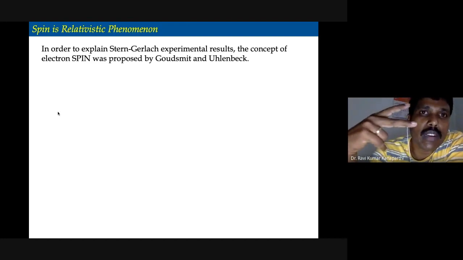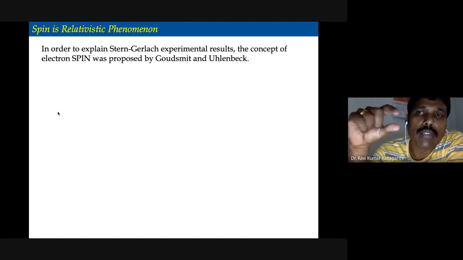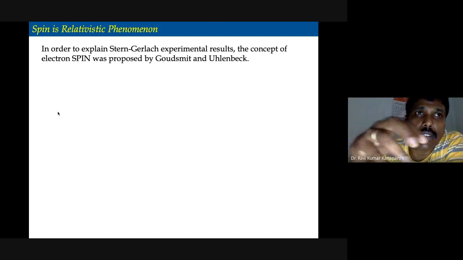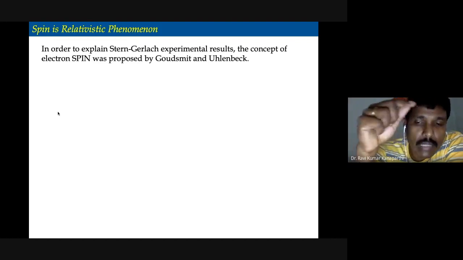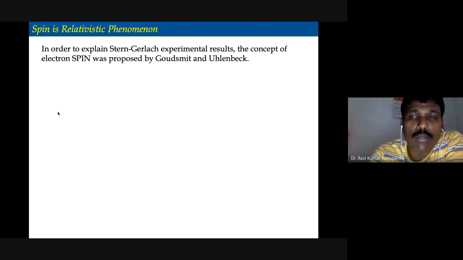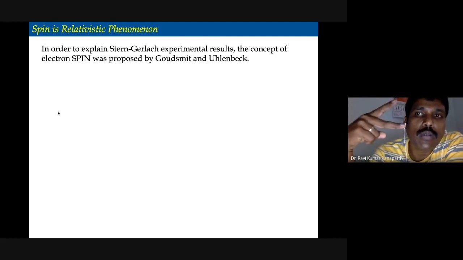What are the experimental results? When the electron in the s orbital of the silver atom is passed through an inhomogeneous magnetic field, it shows two different spots.